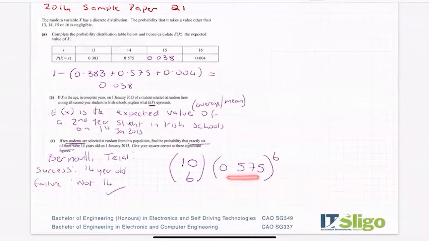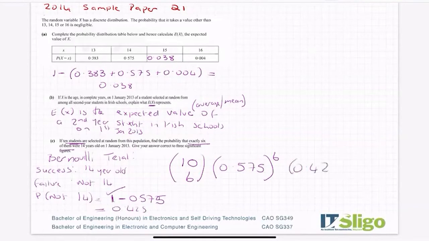Okay, the probability that they're not 14 is 1 minus 0.575, which is 0.425.